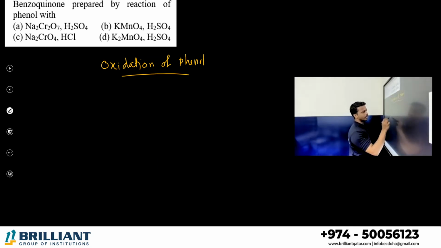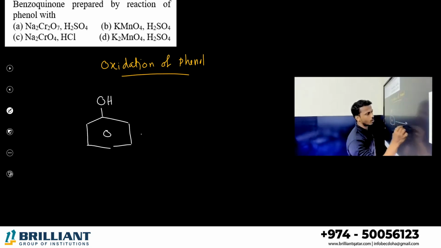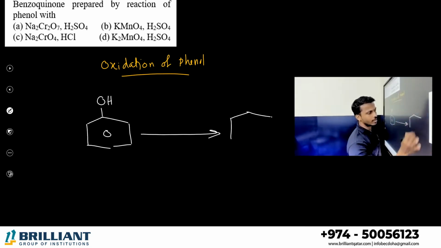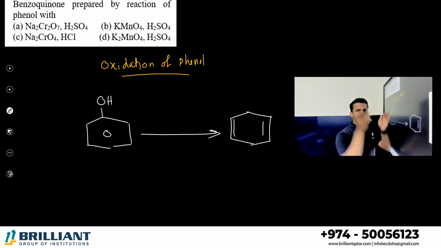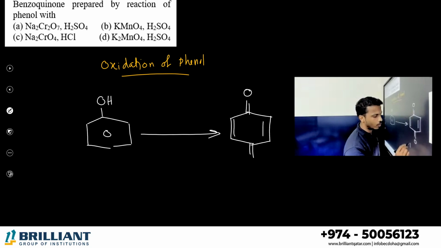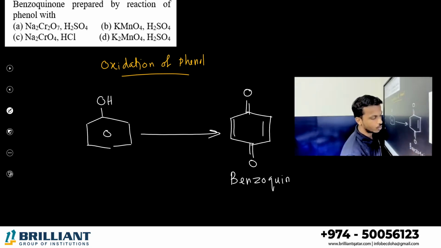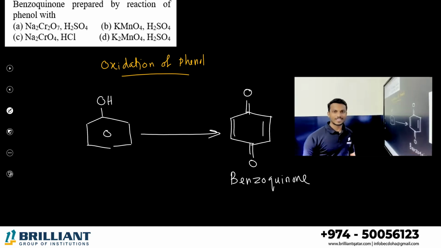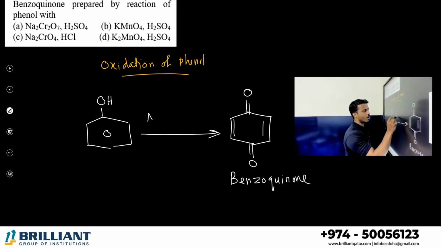Your starting material is phenol. Phenol on oxidation is converted into a ring with two parallel lines, one ketone above, one ketone below. It is known as benzoquinone. This is called oxidation. Phenol on oxidation, what is the oxidizing agent here, all?